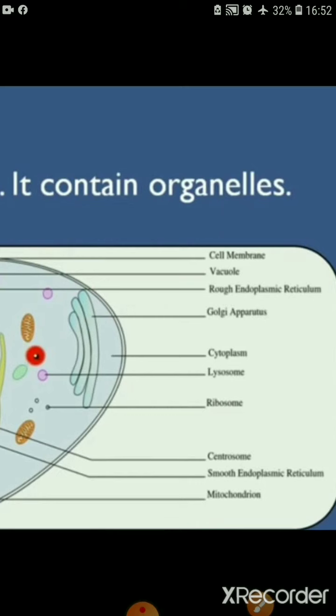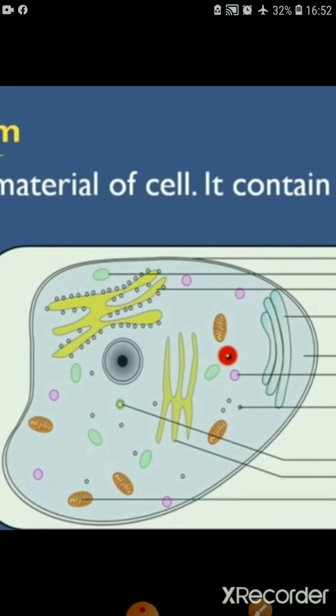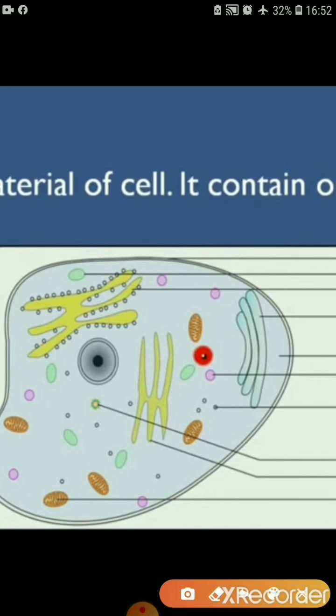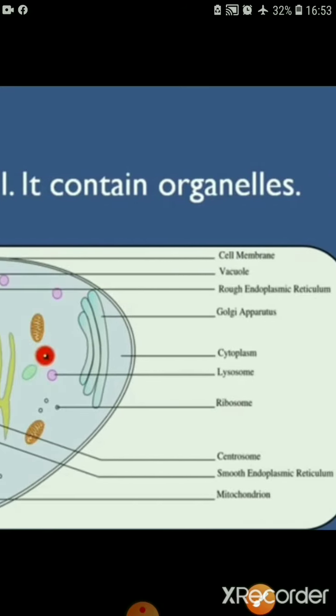Next there is rough endoplasmic reticulum and smooth endoplasmic reticulum. This irregular shape which is yellow colored is seen here and here and here, right? This type of yellow colored irregular material which has small black dots will be called rough endoplasmic reticulum.